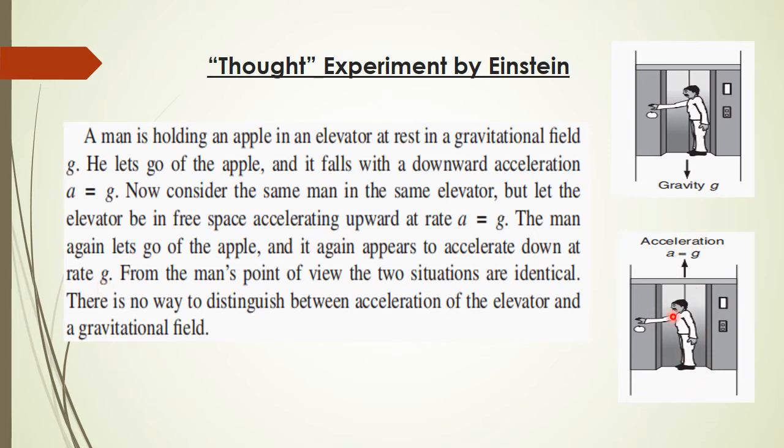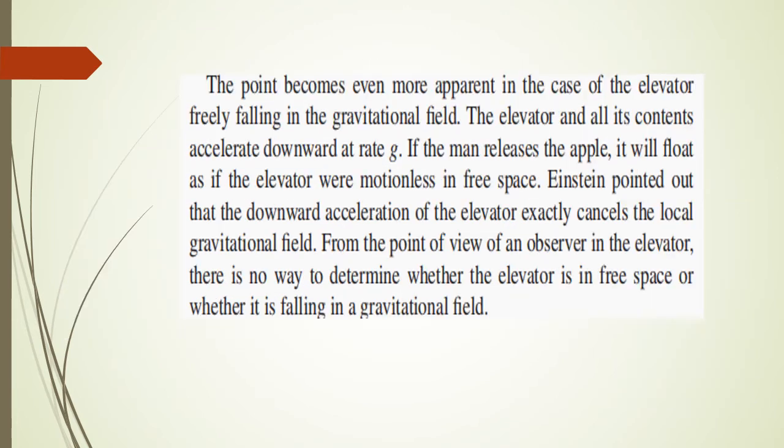According to him, the elevator is moving upward with an acceleration g. He observes the motion of the apple as downward, the same as above, with the same acceleration g. There is no way to distinguish between acceleration of the elevator and the gravitational field. So the observer inside a non-inertial frame cannot identify which case this is.